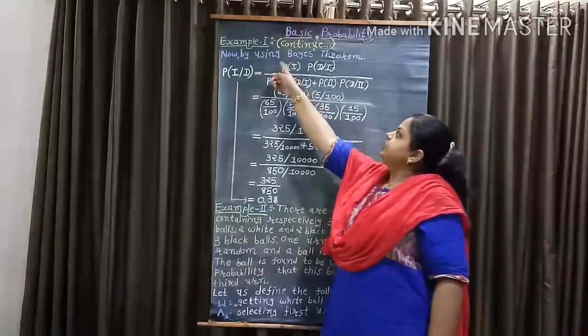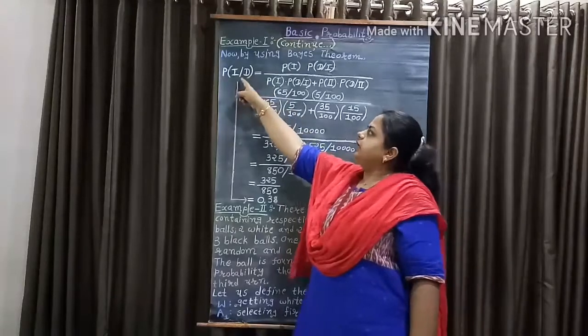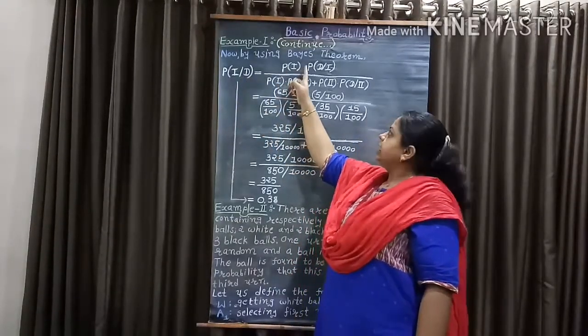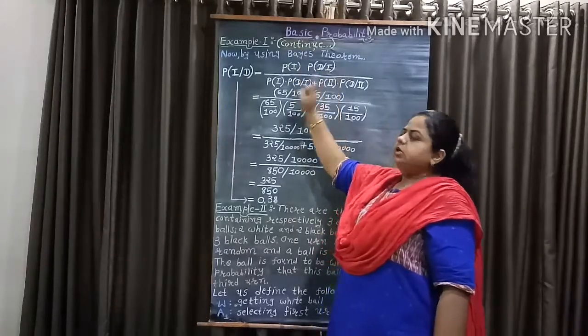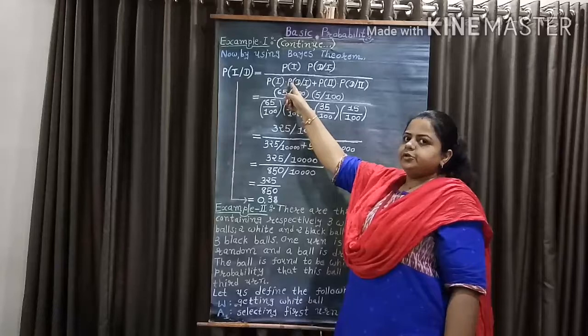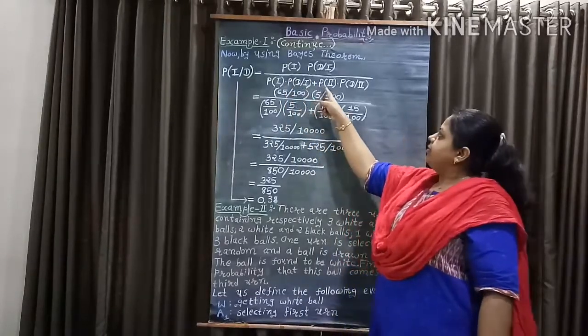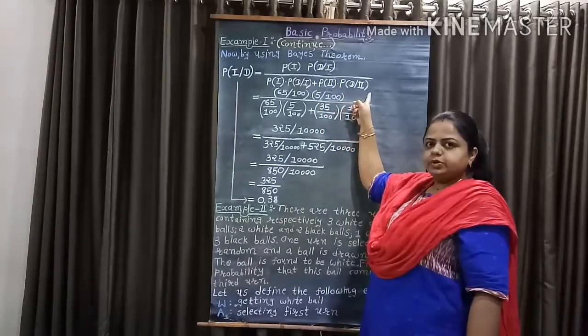Now, by using Bayes theorem, probability of 1 given D equal to probability of 1 into probability of D given 1 over probability of 1 into probability of D given 1 plus probability of 2 into probability of D given 2.